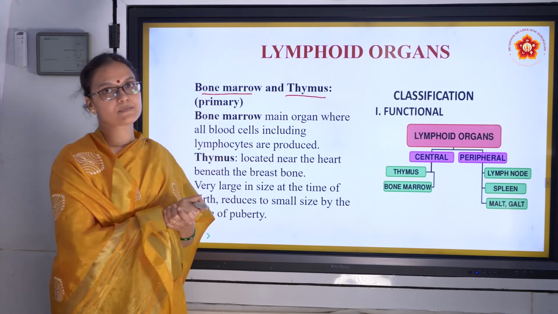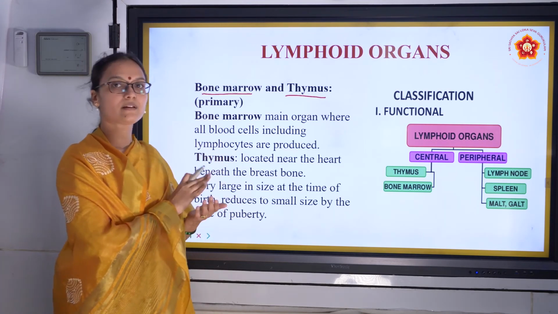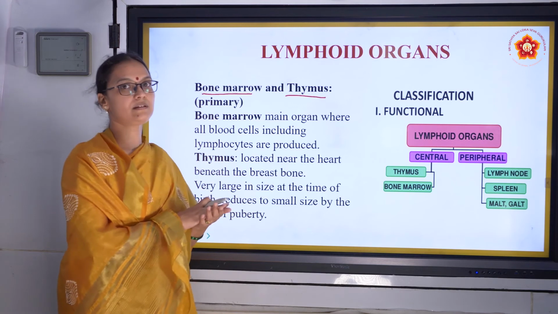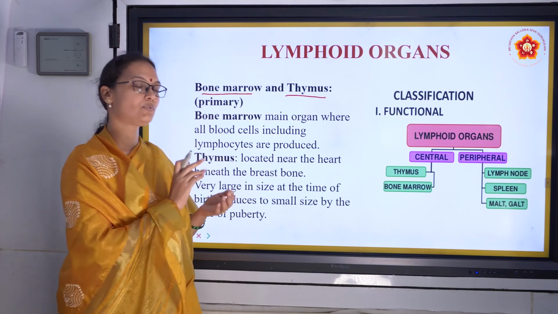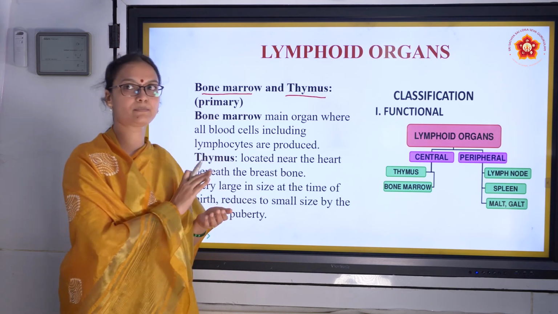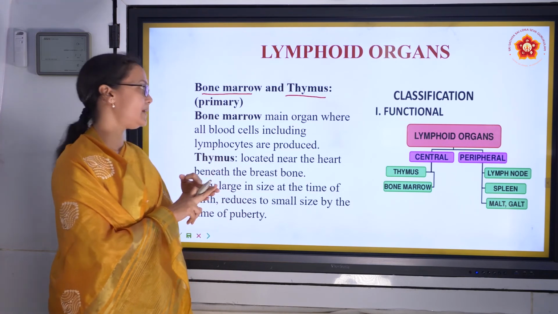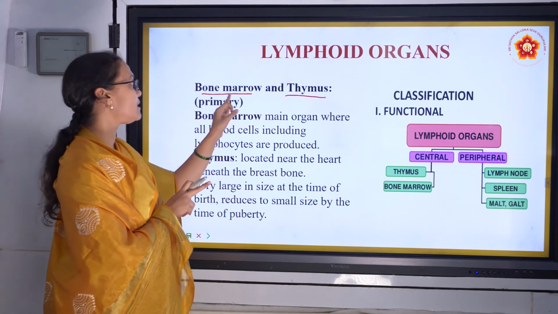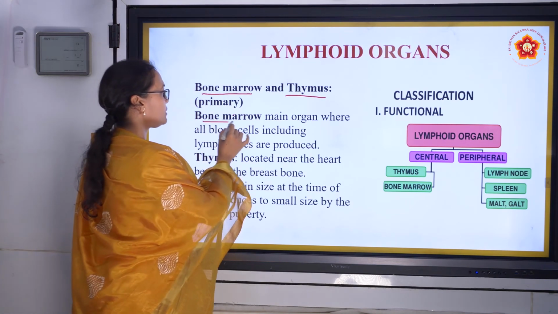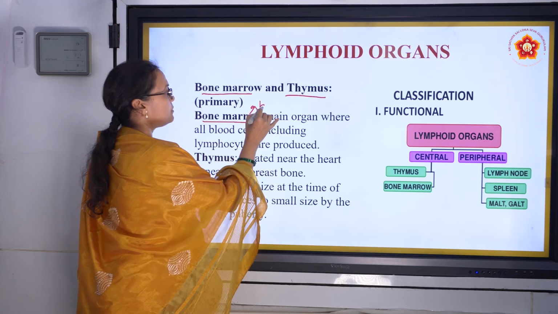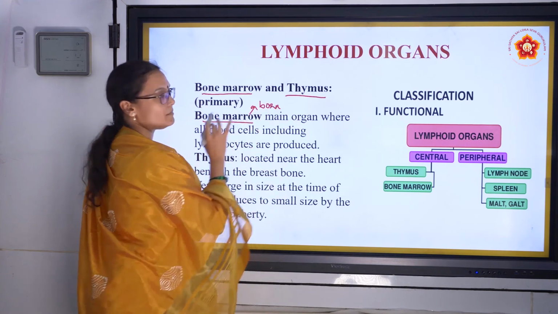So where are lymphocytes produced? Lymphocytes are WBCs. Where are WBCs produced? They are produced in bone marrow, right? Bone marrow is the place where all the cells of the blood are produced, be it RBCs, WBCs or platelets, right? So first they are born in bone marrow. The main organ where they are born is bone marrow. This is the primary organ.